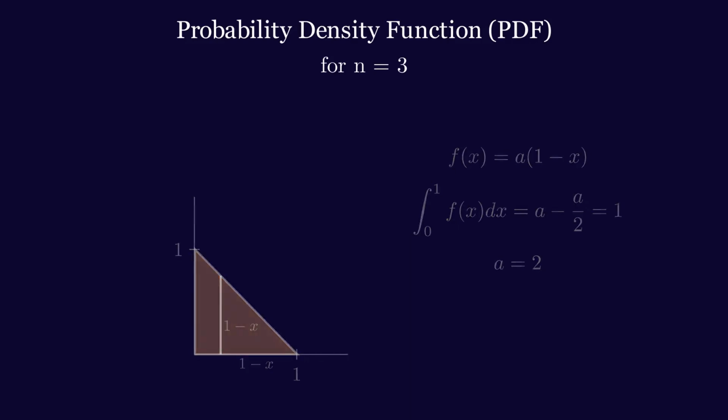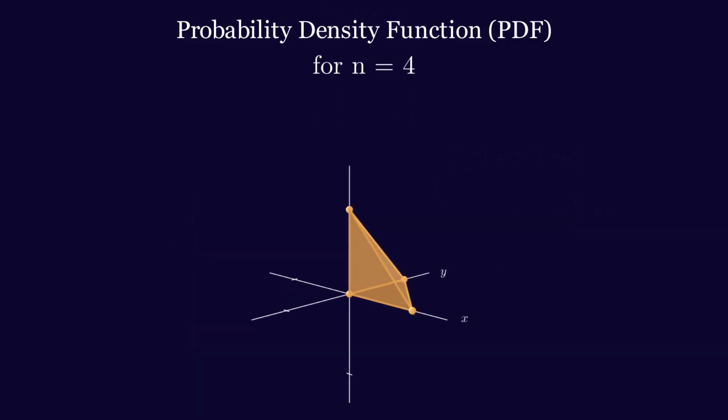In the n equals 4 case, the probability of x being equal to a given value can be represented by the area of this triangle. So the PDF should be proportional to 1 minus x squared. Remember, the structure we're looking at is always n minus 1 dimensional. When I fix the value of x, there are n minus 2 other variables left to be selected. So some n minus 2 dimensional structure appears, and the mass of that n minus 2 dimensional structure represents the probability of x being equal to a given value.